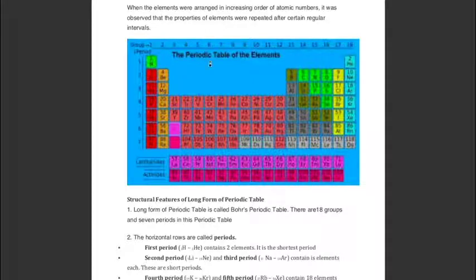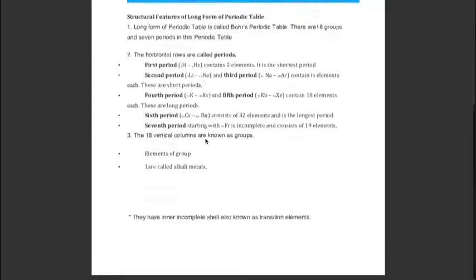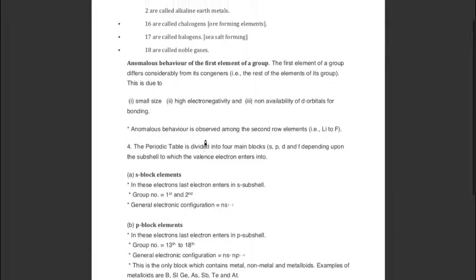First period contains 2 elements, so it is called the shortest period. Second and third periods contain 8 elements each, so these 2 periods are called short periods. Fourth and fifth periods contain 18 elements, and these are called long periods. Sixth period is called the longest period. Seventh period is still incomplete. Okay, now let us have a look at the general characteristics of each block of elements.